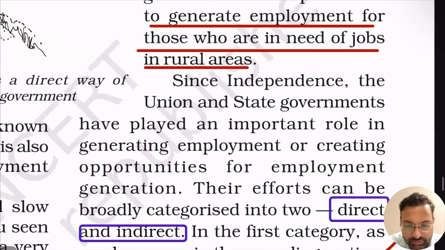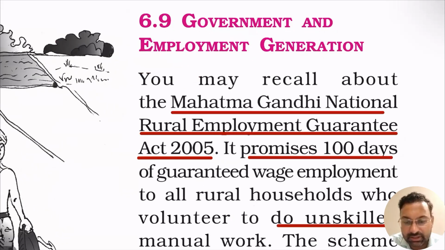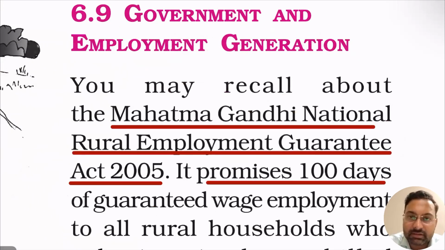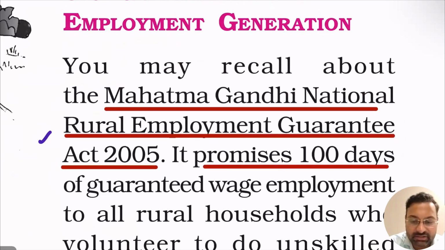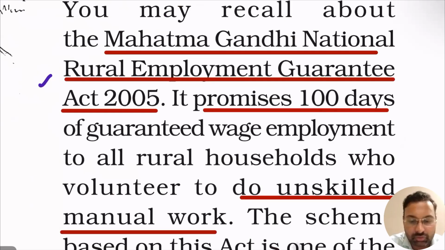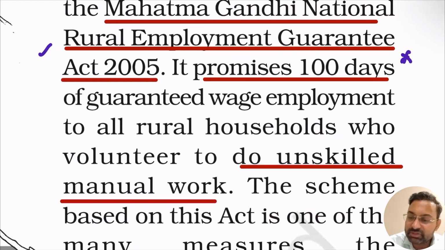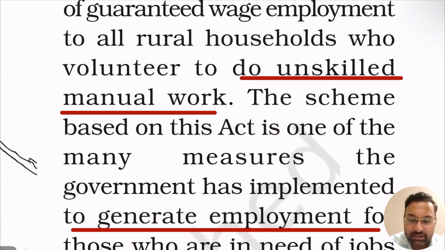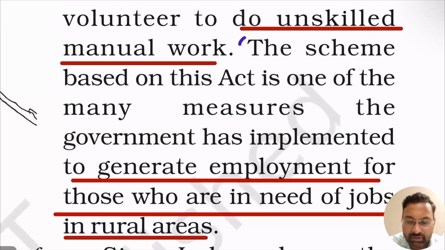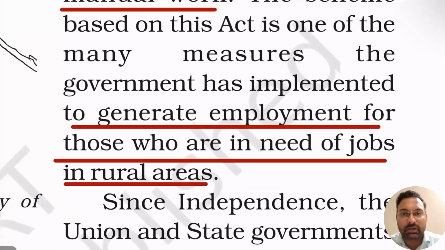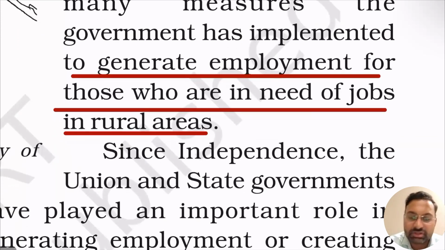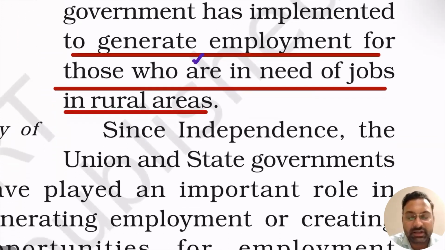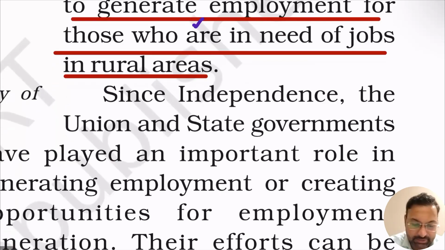Okay, so this is the type of jobs that we have seen, and now how is the government related to the generation of employment in India, right? So we have seen that the Mahatma Gandhi National Rural Employment Guarantee Act, MGNREGA 2005, is there, where the government itself promises that it will be giving 100 days of jobs to the rural people, right? And it says unskilled manual work, right? It gives unskilled manual work to the people, right? And this scheme has been launched in order to generate employment in the rural areas, right?